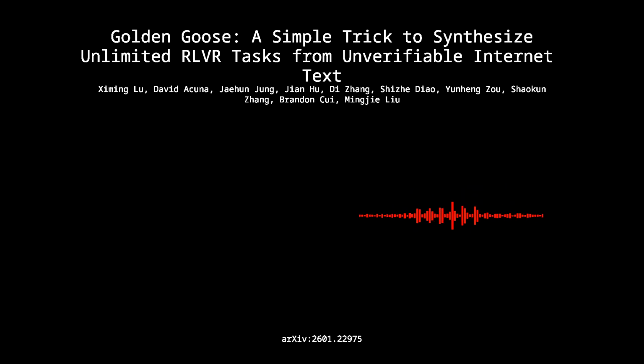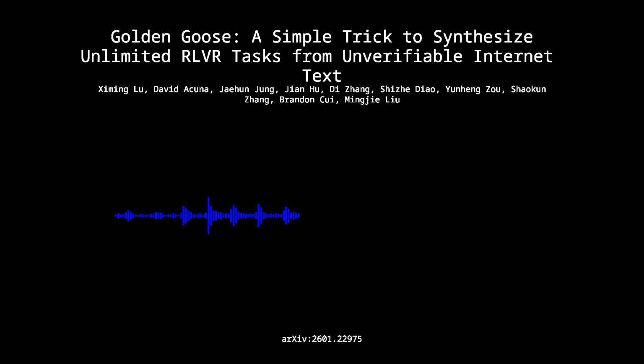Today, we're unpacking a paper that gets right to the heart of what's arguably the biggest bottleneck in post-training right now. It really is. The paper is Golden Goose, a simple trick to synthesize unlimited RLVR tasks from unverifiable internet text. And that's from Ximing Liu and a team from NVIDIA, UW, and UCSD. So unlimited is a big claim, but they're tackling a very real problem: the scarcity of verifiable data for reinforcement learning. Exactly. Before we go any further, let's just quickly set the stage.